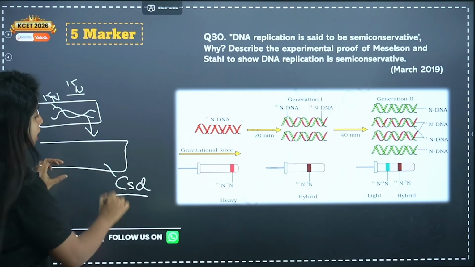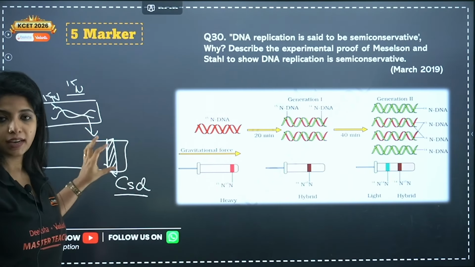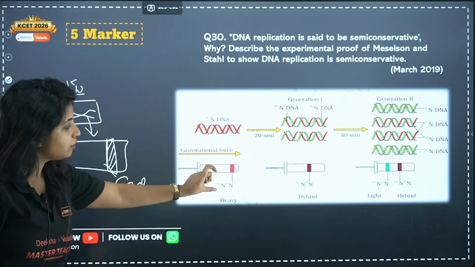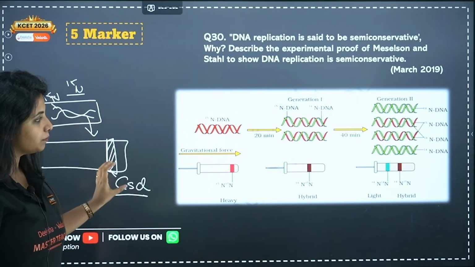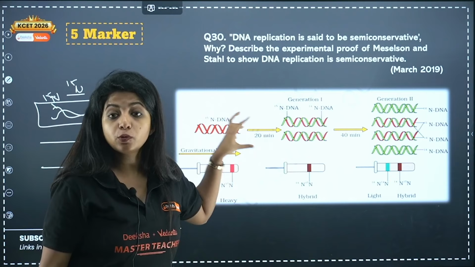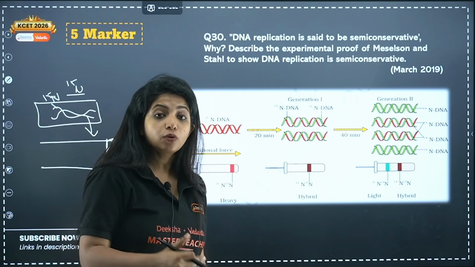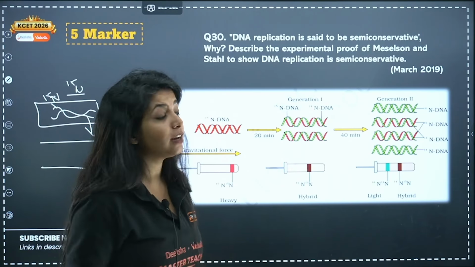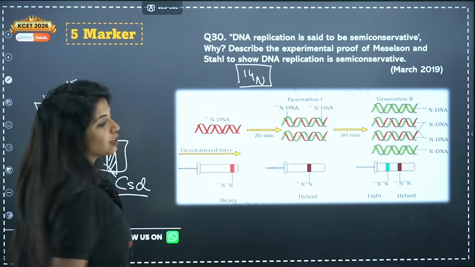I am able to find that all of them are settling somewhere over here because it's forming a heavy form of DNA. So N15, it's a heavy band which is being formed over here. Now, the same E. coli I am going to grow in a medium where it has N14 isotope.